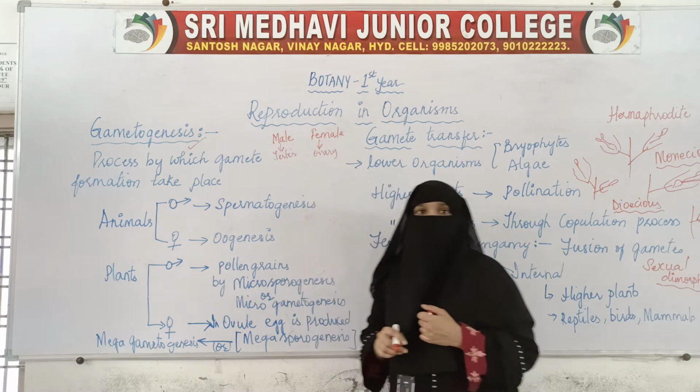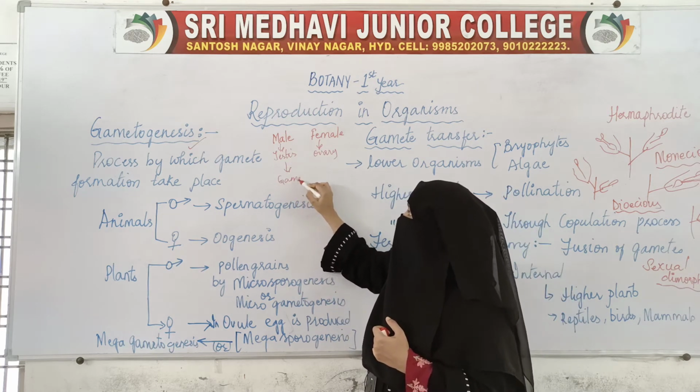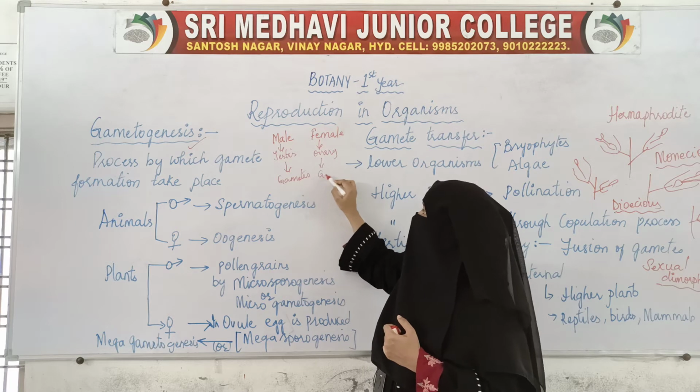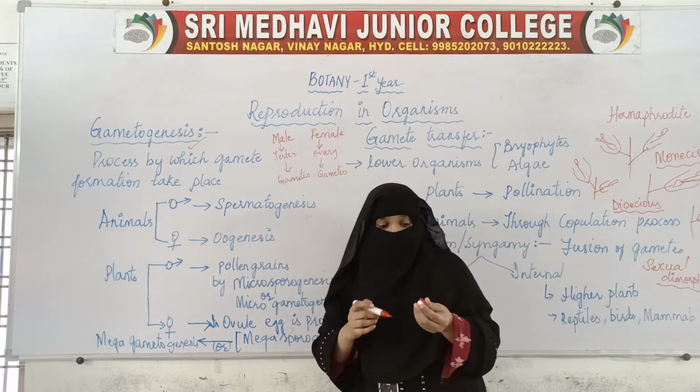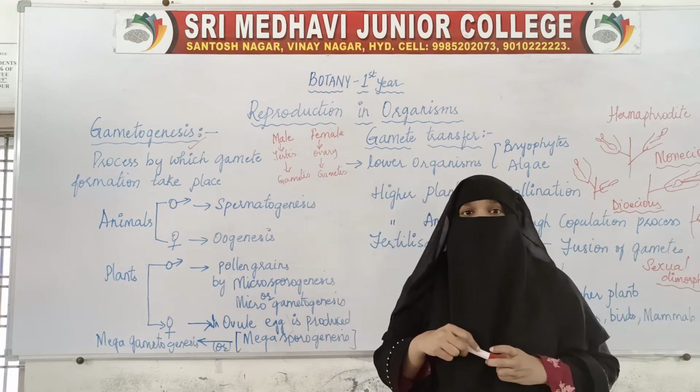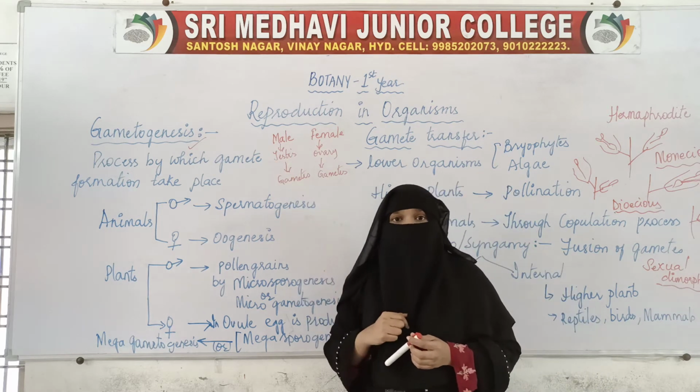The testis and ovary produce gametes. Gametes are nothing but special cells. I have repeated this many times. Gametes are the special cells which are produced by the reproductive organ.